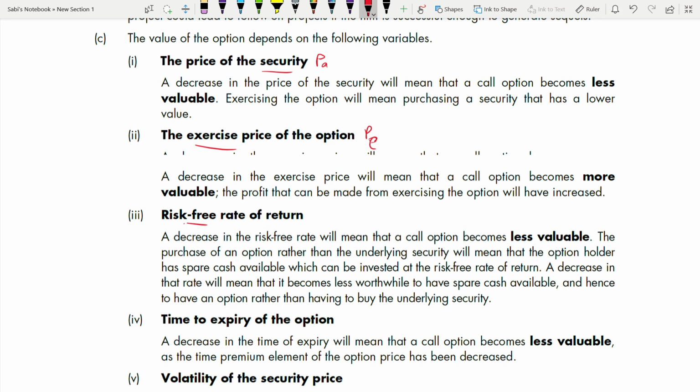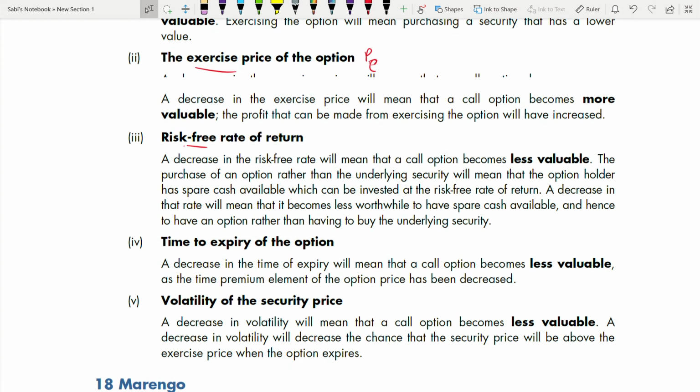Now let's go to the risk-free rate. So they work in the same direction, right? If your risk-free rate reduces, your call option also will become less valuable. So a decrease in the risk-free rate will mean that a call option becomes less valuable, right? The purchase of an option rather than the underlying security will mean that an option holder has spare cash available which can be invested at a risk-free rate of return, right? A decrease in that rate will mean that it becomes less worthwhile to have spare cash available and hence to have an option rather than having to buy the underlying security.